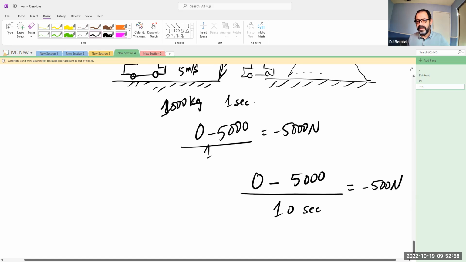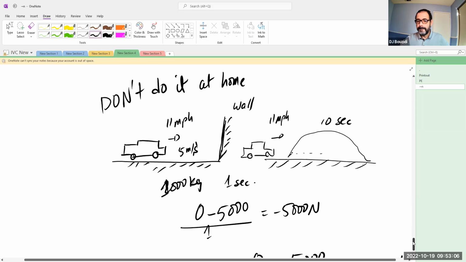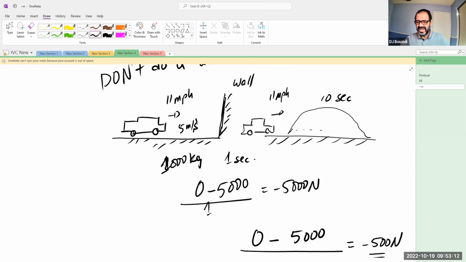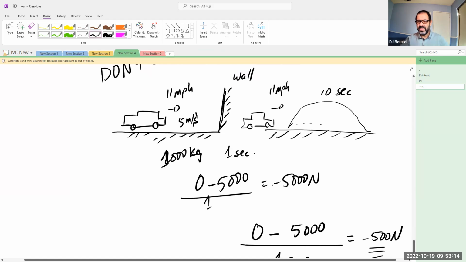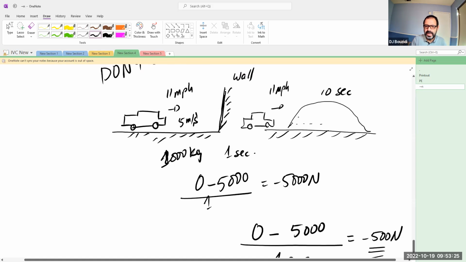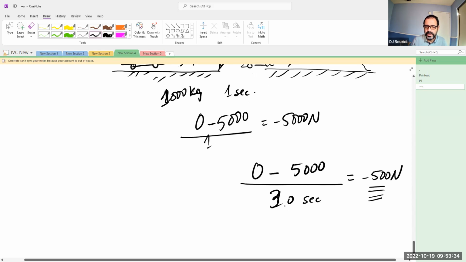So at the end of the day, the hay will apply less force to stop the car than the wall, which means there is less damage to the vehicle. Unlike the initial one, which has far more force that could cause a lot of damage to the car. As a matter of fact, hay could probably take more time, probably like half a minute, 30 seconds. So if it's 30 seconds, you're talking about a ridiculously lower force, a little over 100 newtons.